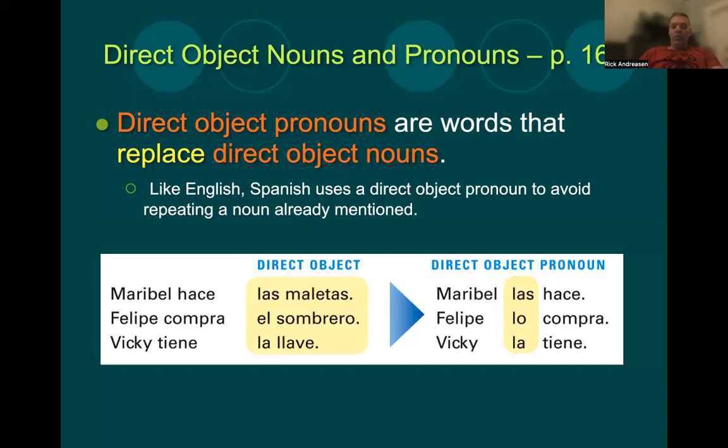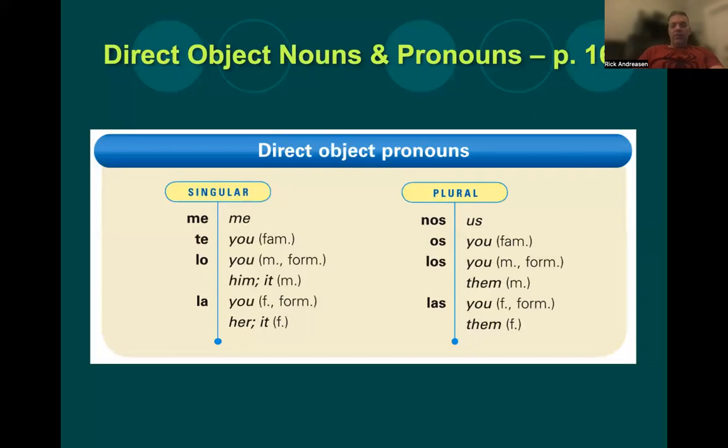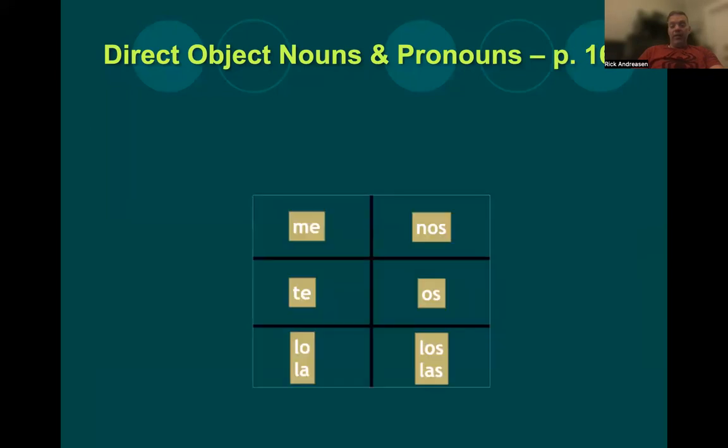So you all know me so well. There are two different ways of looking at it. We have the singular ones: me, te, lo, and la. The plural ones: nos, os, which you don't have to worry about, los, and las. And then here we go: me, te, lo, and la, nos, os, los, and las.